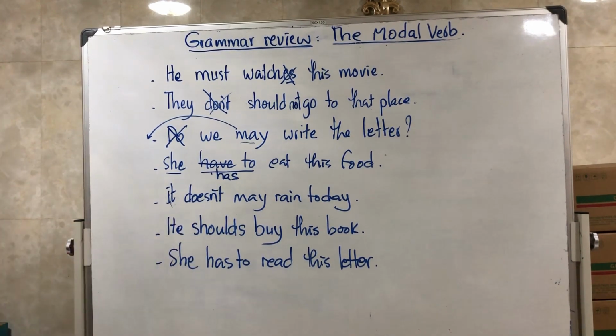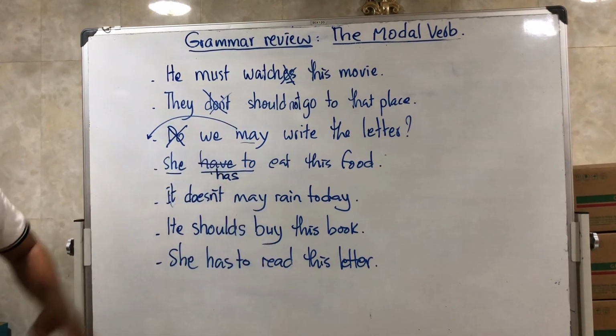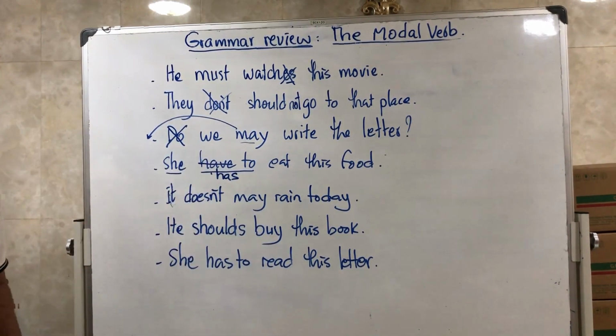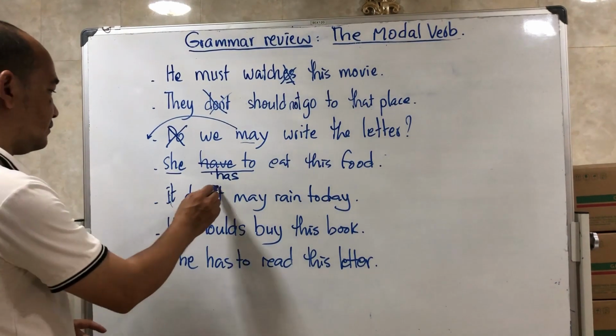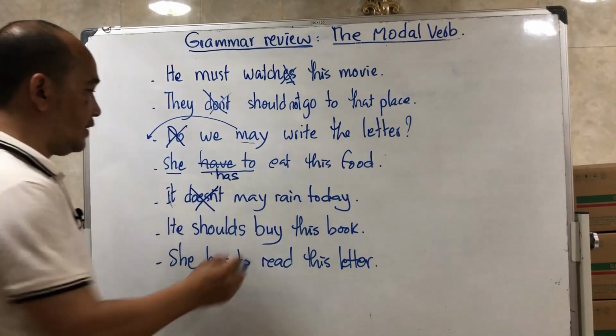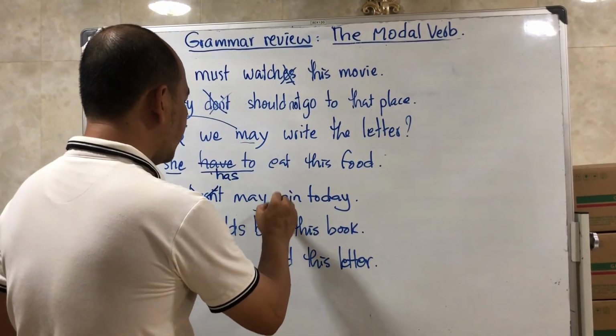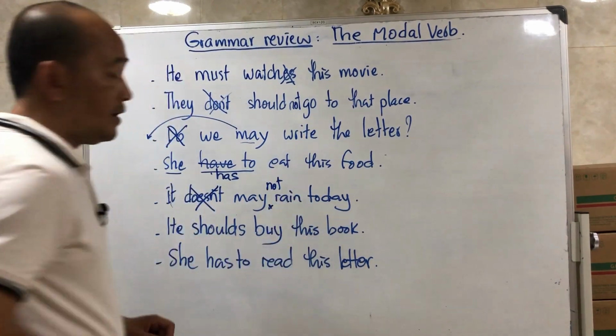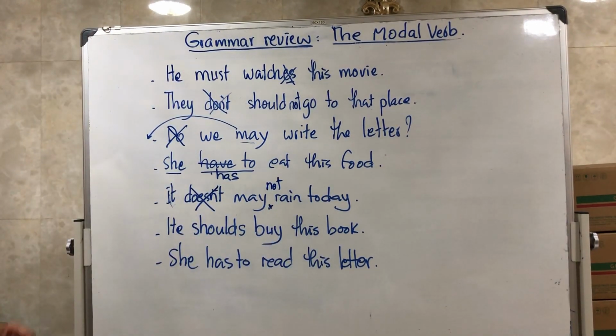It doesn't may rain today. Still again, we use may, so we don't need to use an auxiliary verb. We need to say may not: it may not rain today, the prediction being because the sky is clear.